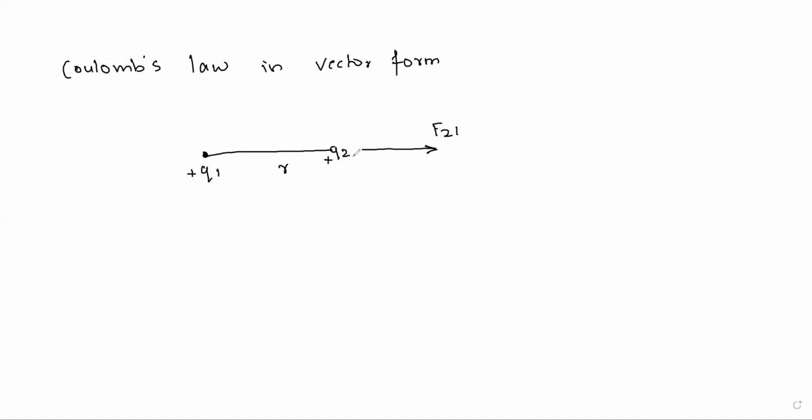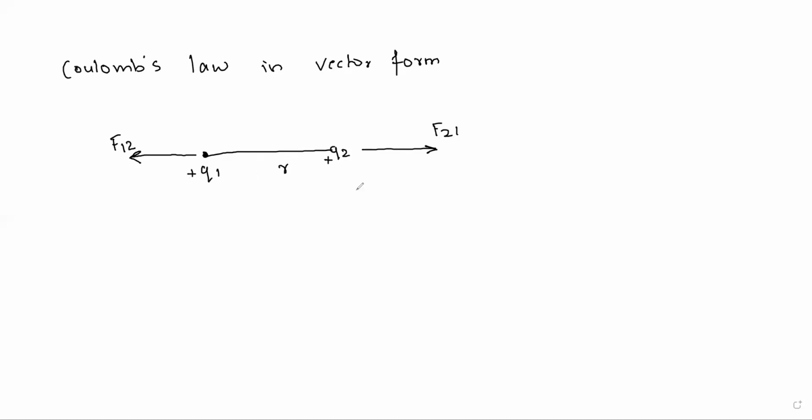Here Q1 is pushing Q2, right? The force is acting on Q2. So 2 we write first, force acting on 2 by Q1, that is 1. Similarly, Q2 will also be pushing Q1 because they are positive. There is repulsion going on. So Q2 pushes Q1, and Q1 is pushed by Q2. What can we write here? That is force F12. Why? The force is applied on 1 by 2. Similarly, here the force is applied on 2 by 1.